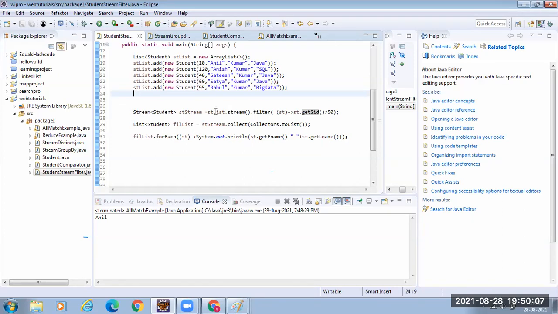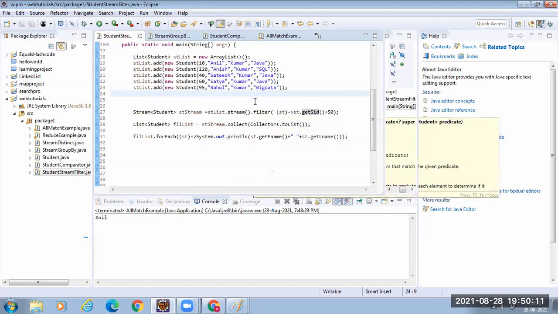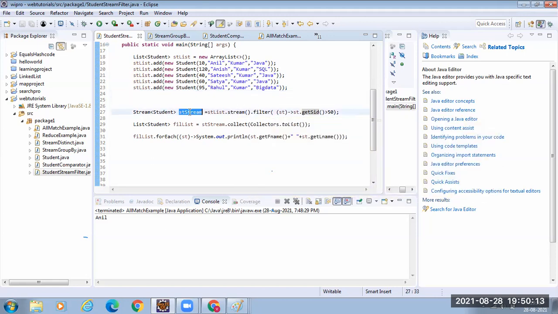Now I called the stream, then called filter, and I assigned the result to a stream. Suppose I have a list of strings and you have converted it to a stream. If you want to convert that stream back to a list, you have to use a method called collect.